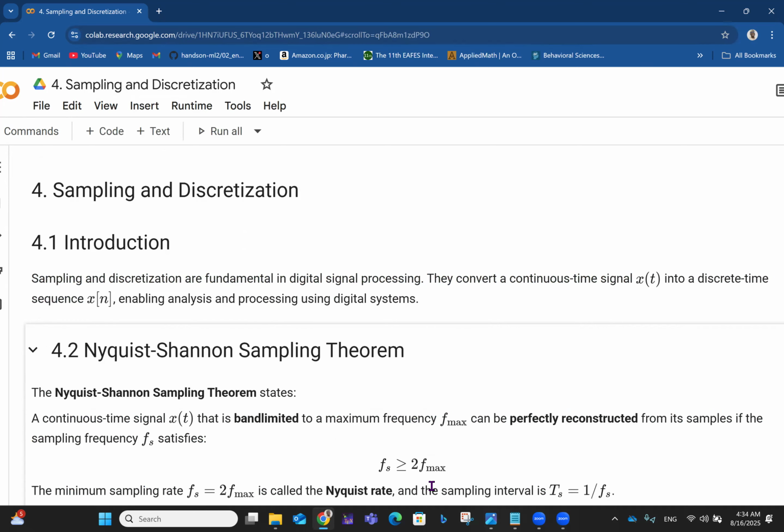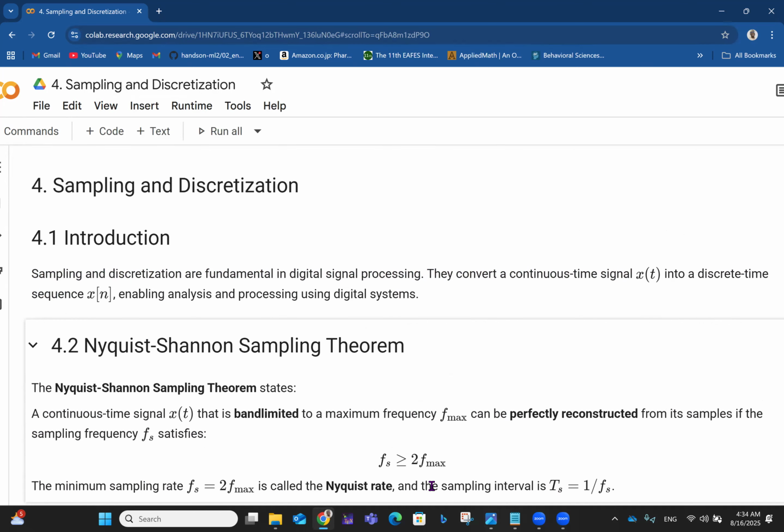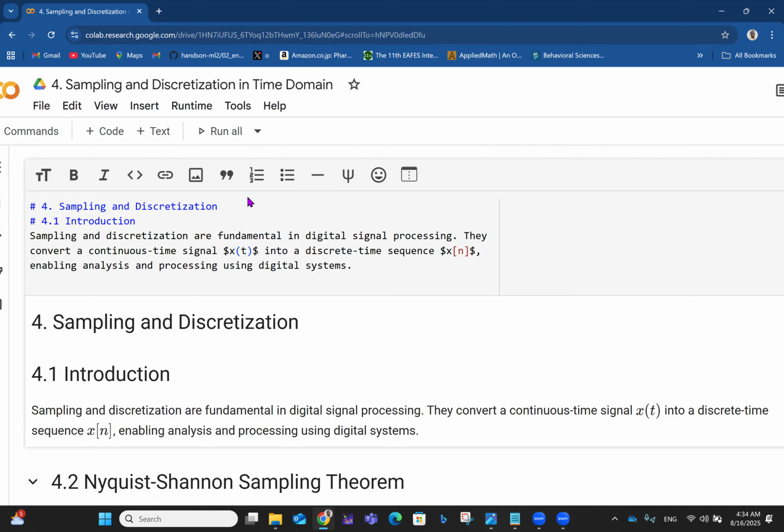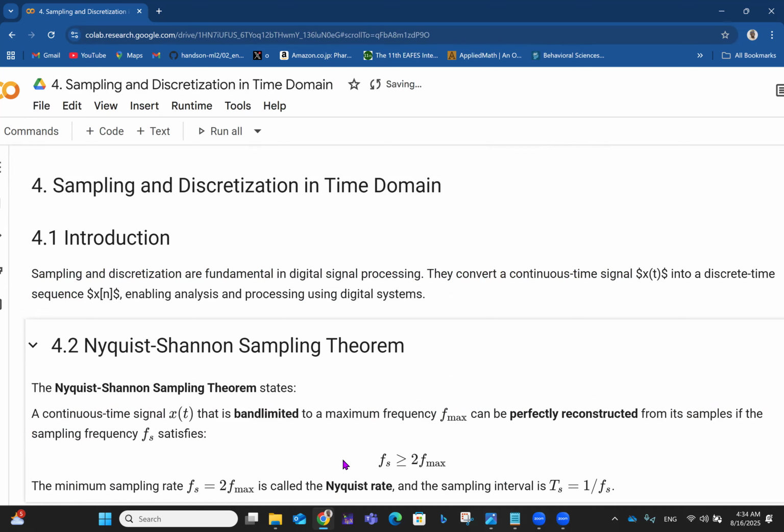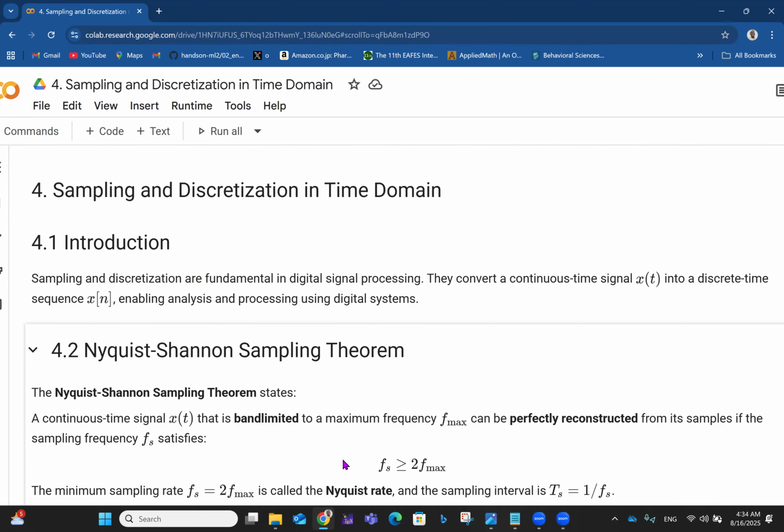So: sampling and discretization in the time domain, because we're dealing with time data in the time domain.